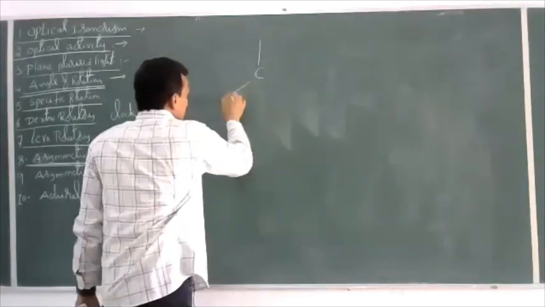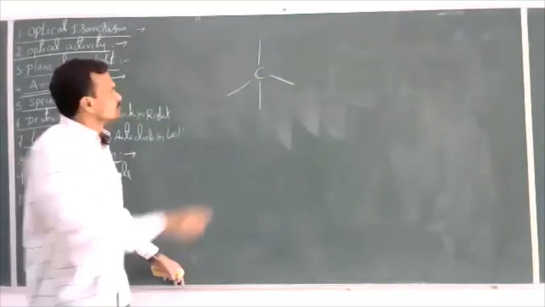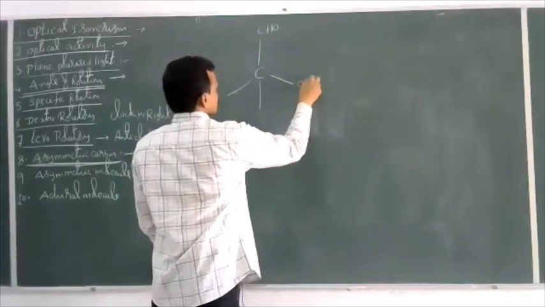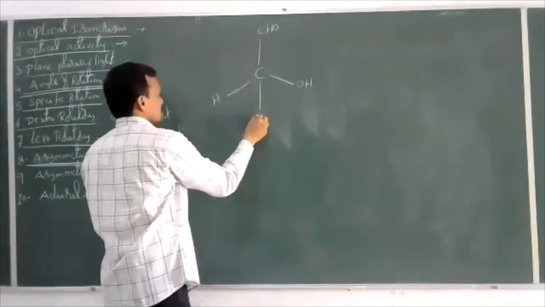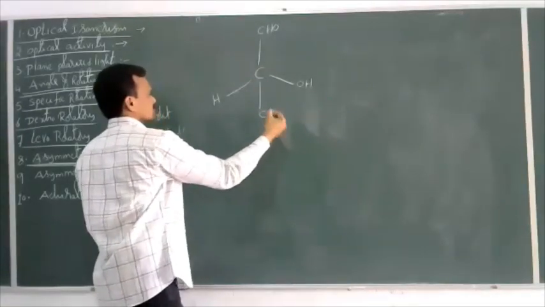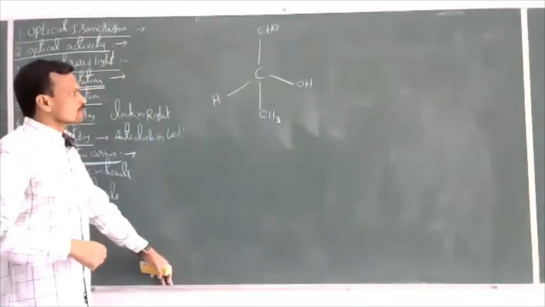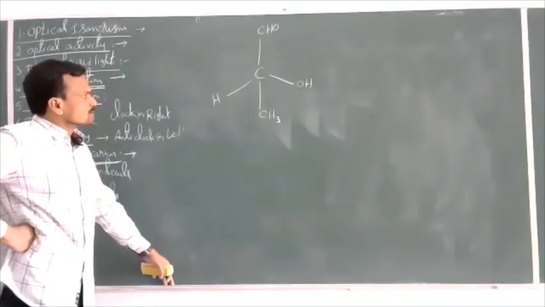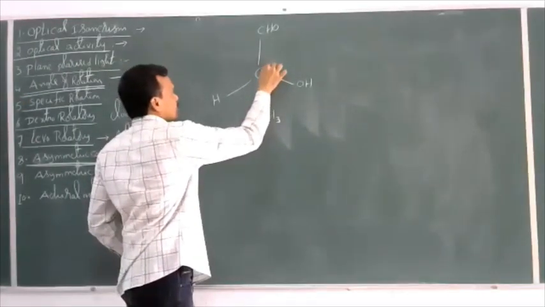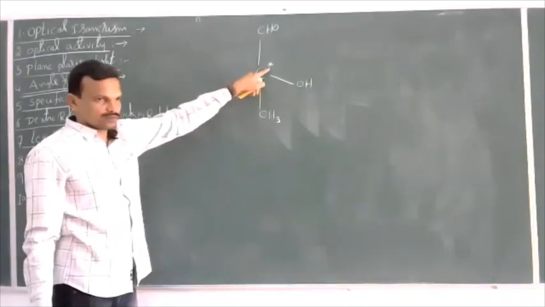In a given compound, if the carbon is bonded with four different groups, CHO, OH, H, CH3, here this carbon atom is bonded with four different groups. That is called an asymmetric carbon.